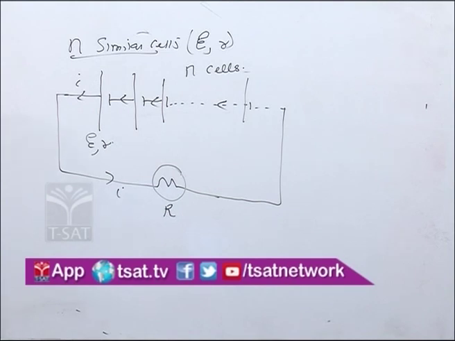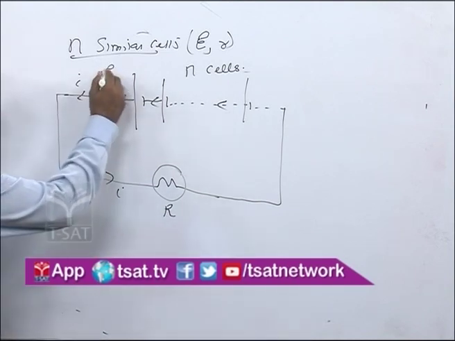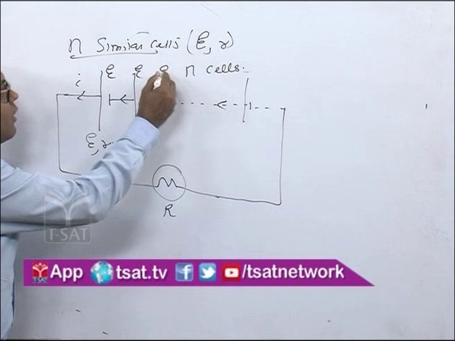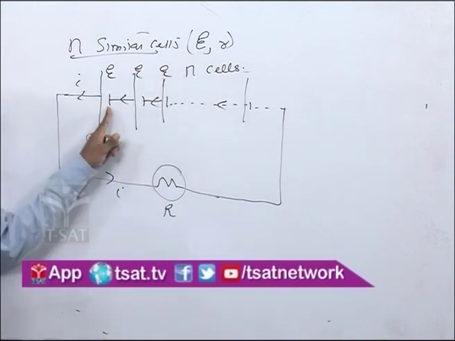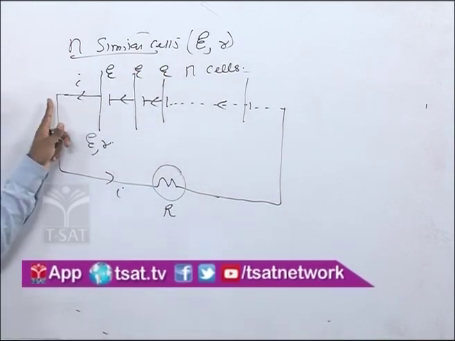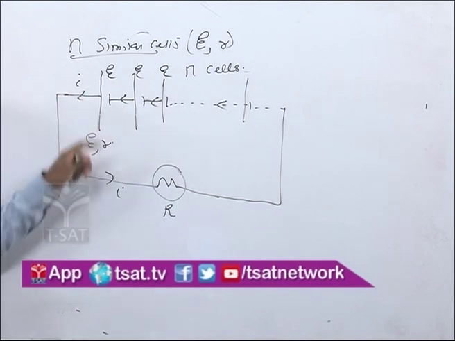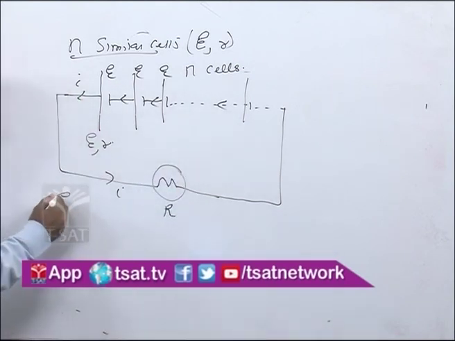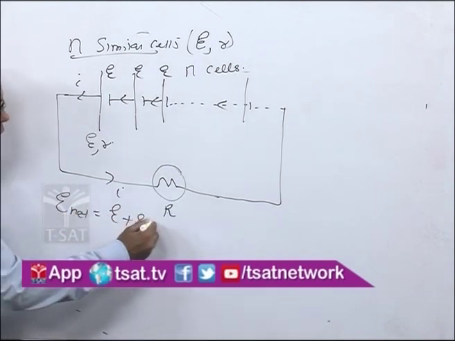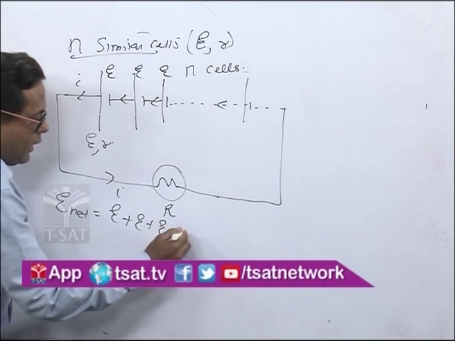So now, this is EMF E, and all the positive polarities are connected to the same point, and therefore the net EMF will be E plus E up to nE.